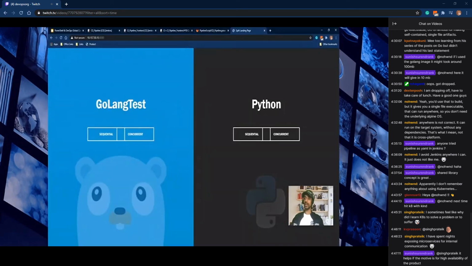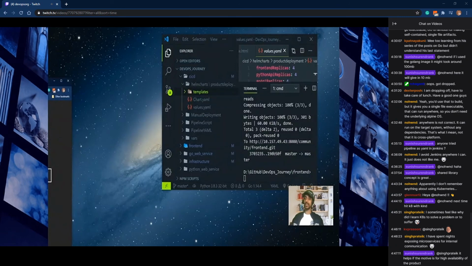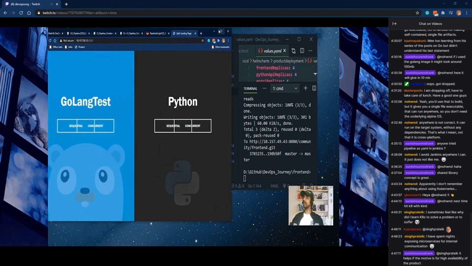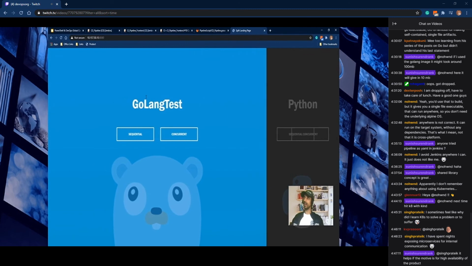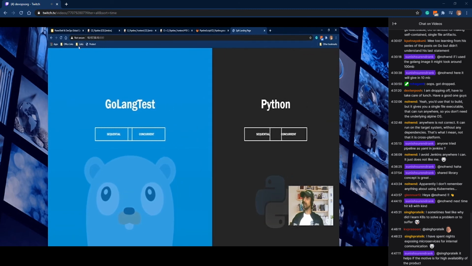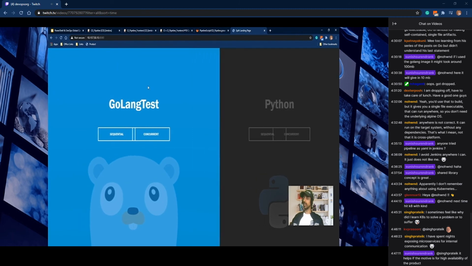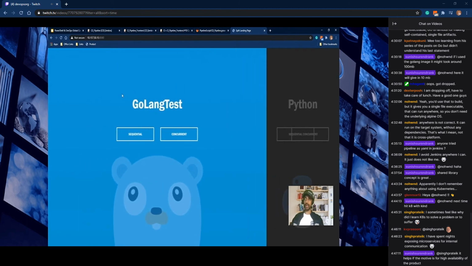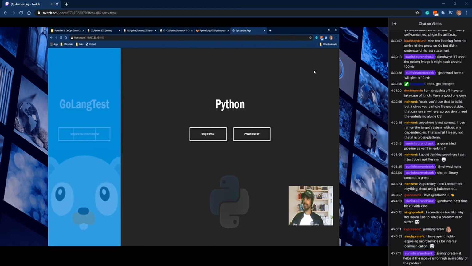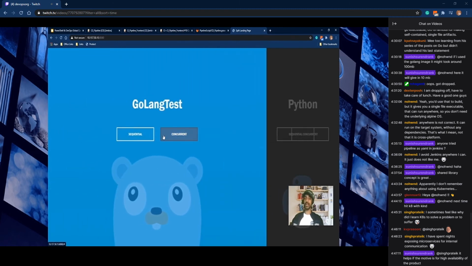Now we can actually see the functionality of the web page we developed. So bringing up our Golang web service, we can just reload it. We have two sections. One is called Golang, and the other one is Python. And the Golang section has two buttons, as we discussed.